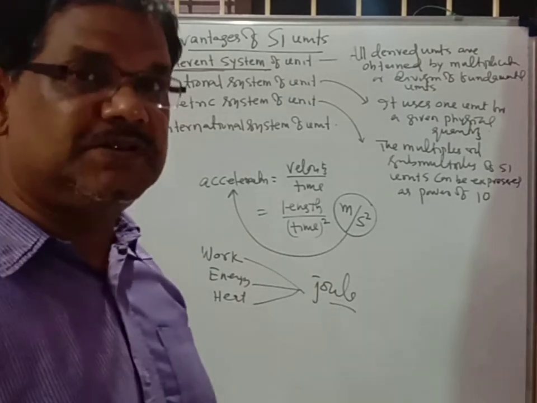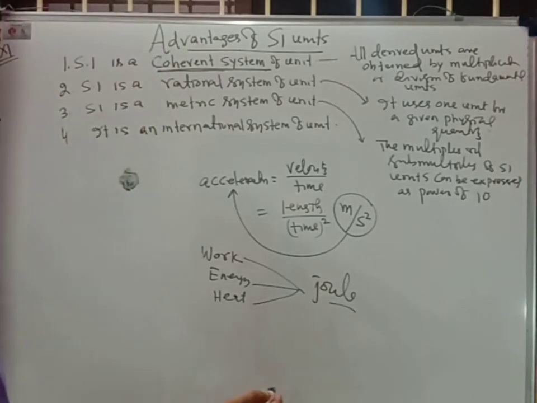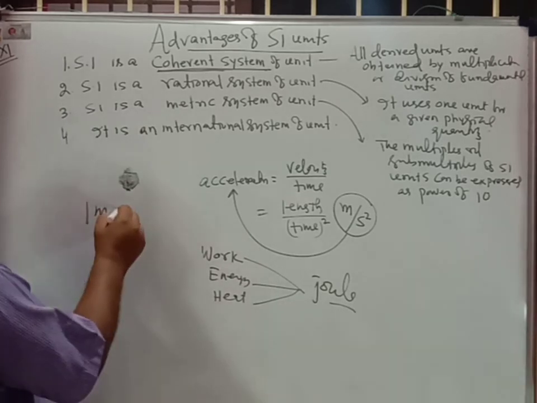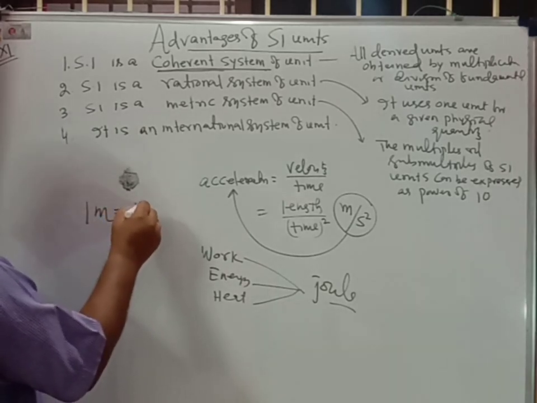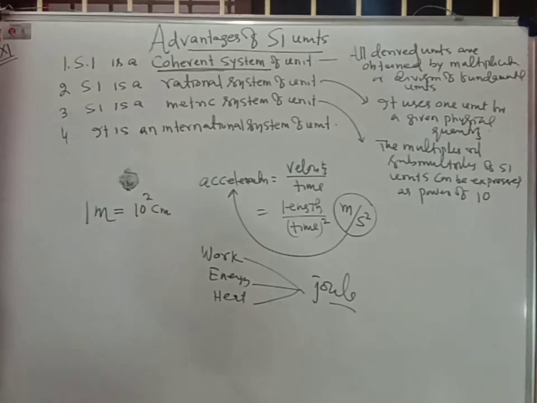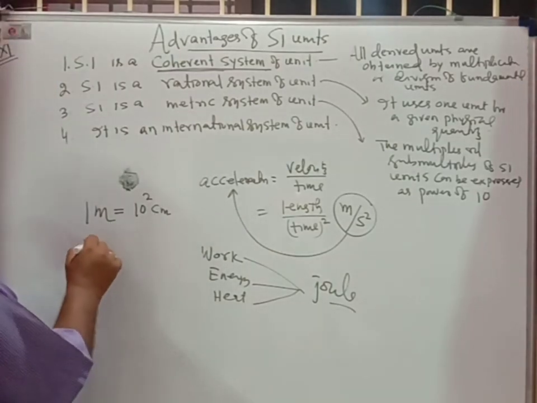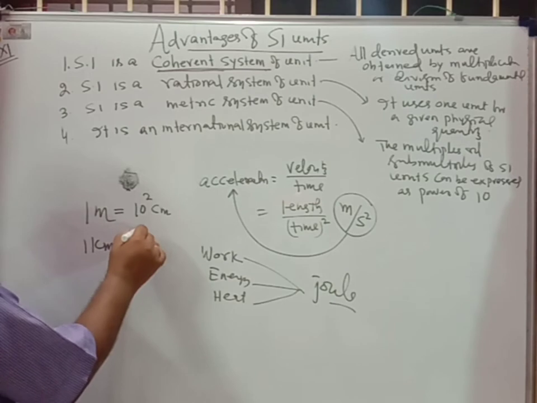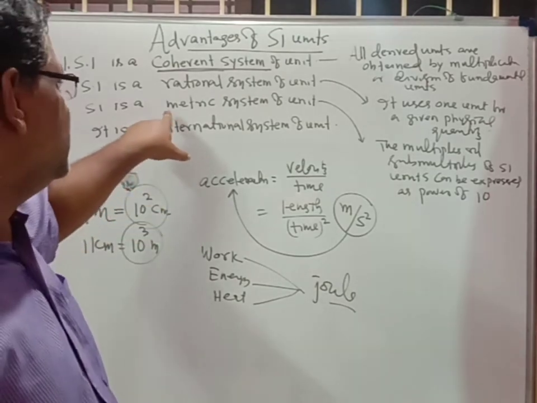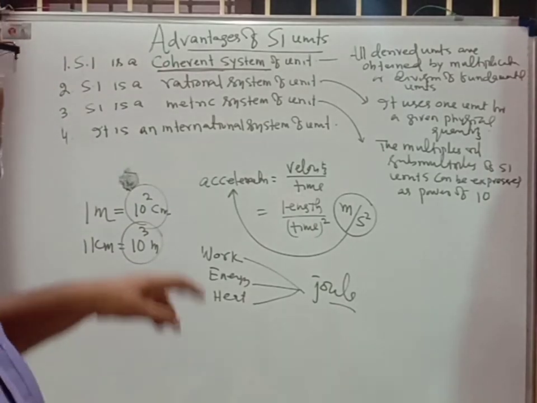Suppose we take 1 meter, that is equal to 100 centimeters, 10 to the power 2 centimeters. Similarly, if we talk about 1 kilometer, 1 kilometer equals 10 to the power 3 meters. In this manner, the multiples and submultiples of SI units can be expressed as powers of 10. That is why it is called the metric system of units.